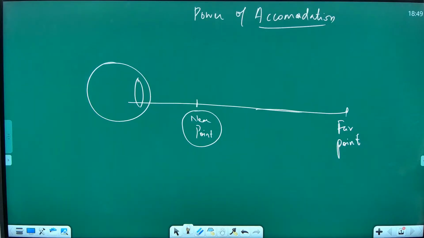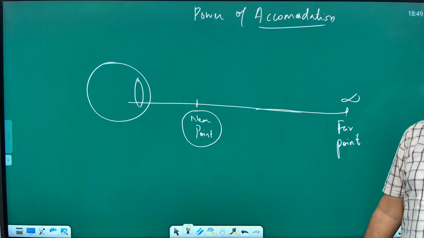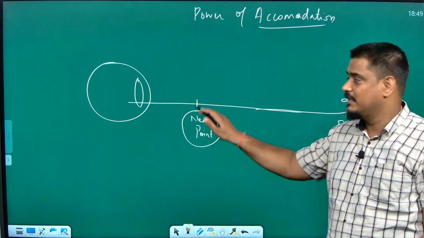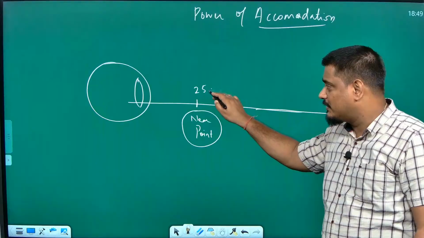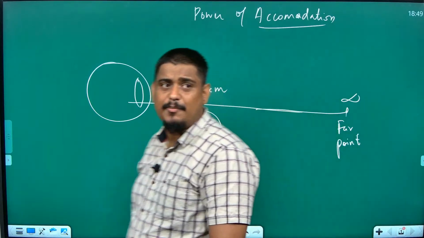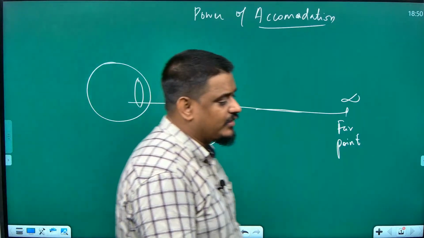Now, tell me, what will be the far point? Infinite. You can see the sky, right? Does the sky become blurred for you? No, right? You can see. So there is no end to up to where you can see. So, write this down. Near point for a healthy human eye is 25 centimeter, and far point for a healthy human eye is infinite. It means a healthy eye can see 25 centimeter.